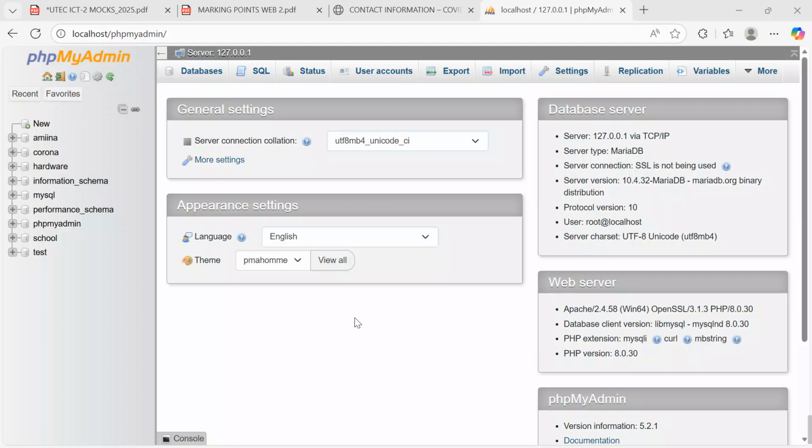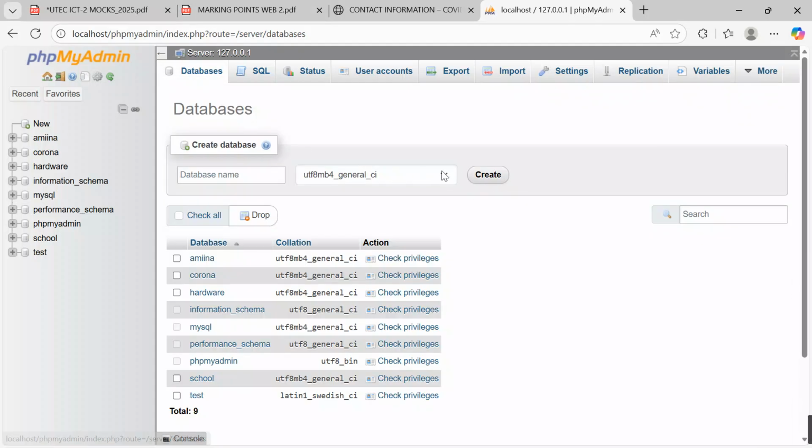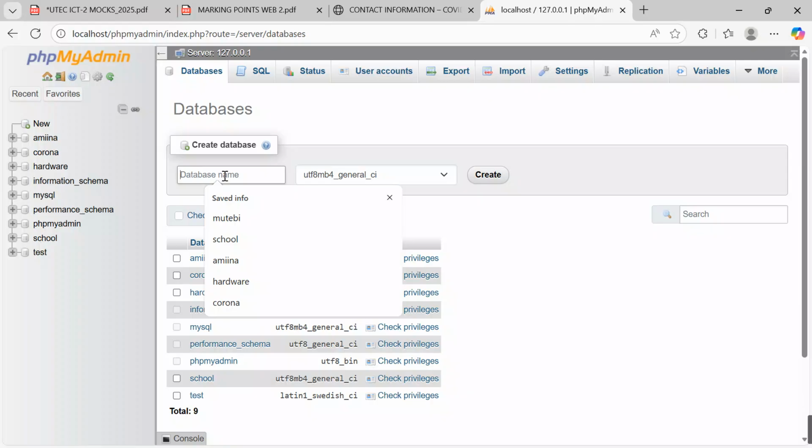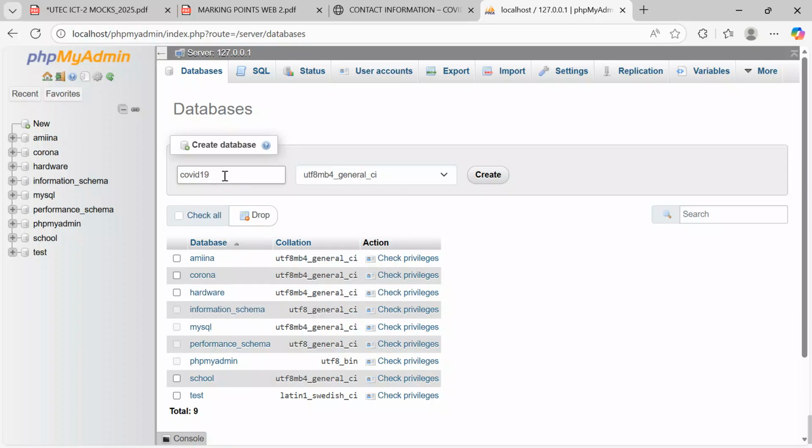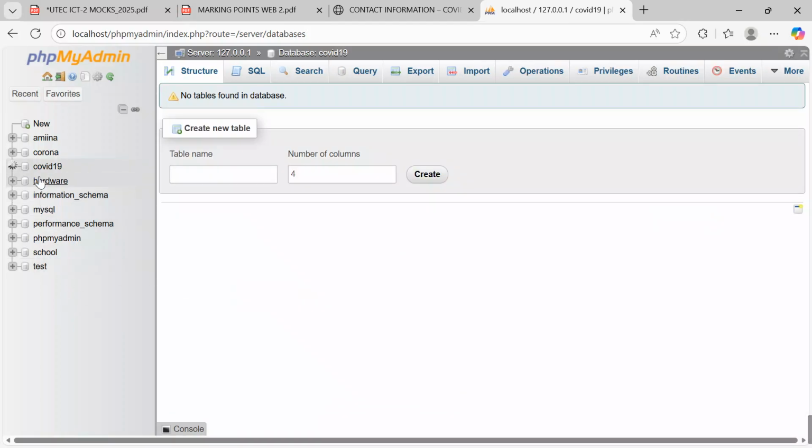So after reaching here, you'll come and create a database. But the database name should correspond with the project you created the other side into your htdocs, the XAMPP folder. So I'll come over here and say database. When I click there, I'll come and give a name. My name will be COVID-19. Please don't change. Keep it COVID-19. Come and click create. When you click create, you see your database will be created and it's over here called COVID-19.